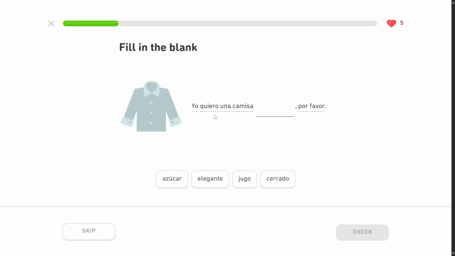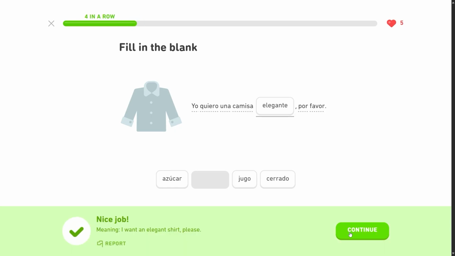Yo quiero una camisa. I want a shirt. What kind of shirt here? We have azúcar. Azúcar is the word sugar. That doesn't make a sugar shirt. That's no sense. Elegante. Could be that. Una camisa elegante, an elegant shirt. Jugo, this is the word juice. And cerrado is closed, as in the opposite of open. So it must be elegante. Yo quiero una camisa elegante, an elegant shirt. Por favor, please. I want an elegant shirt, please. Perfect.